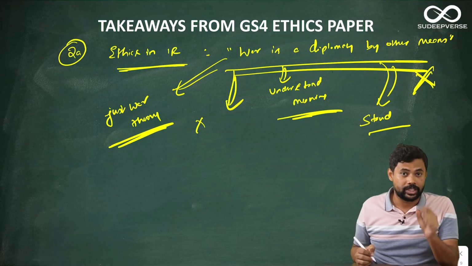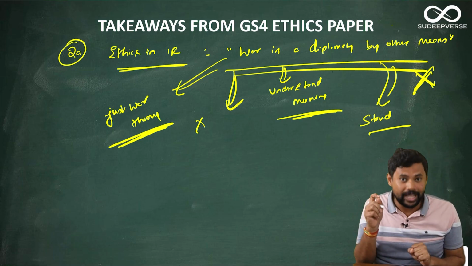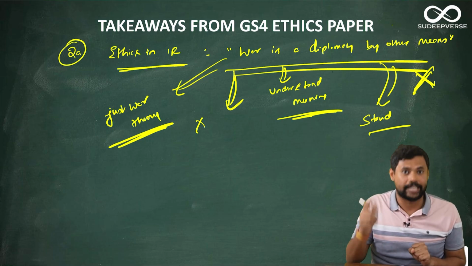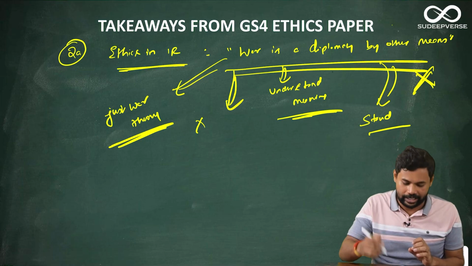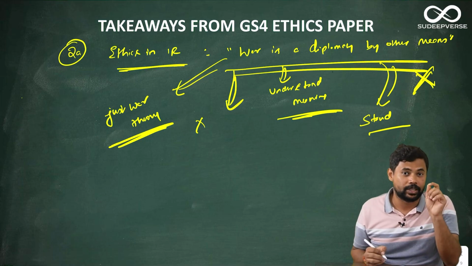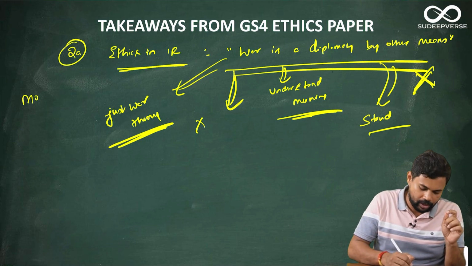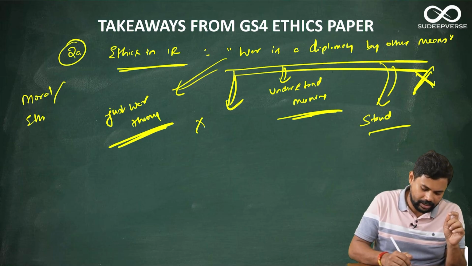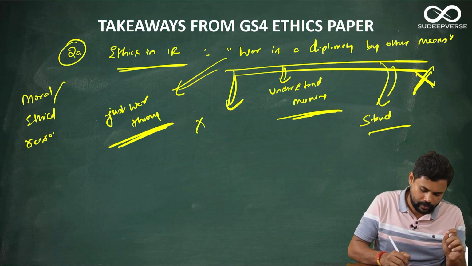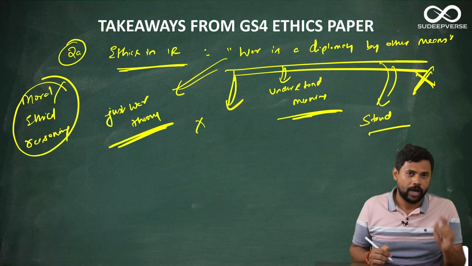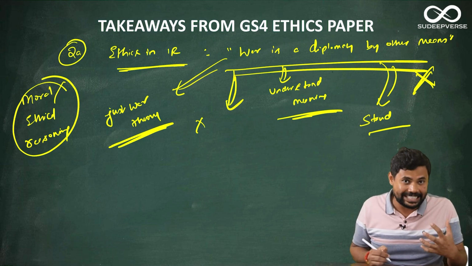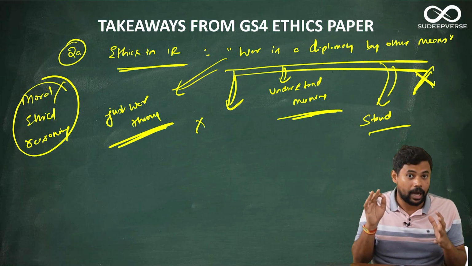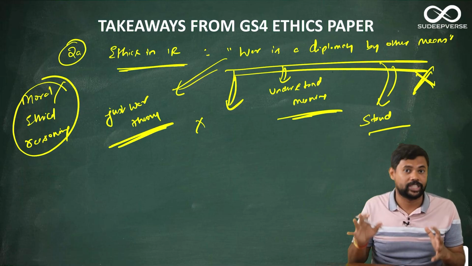Now, just war theory tells that war can only be legitimized if the purpose or intent of going for a war is ethical. We will speak about that when we deal with this question, but one thing you should understand is that the stand you take is very important. That is why I told you in this paper, your moral or ethical reasoning becomes very important. How to develop that moral and ethical reasoning is to practice a lot of such applied ethics questions or code-based questions.